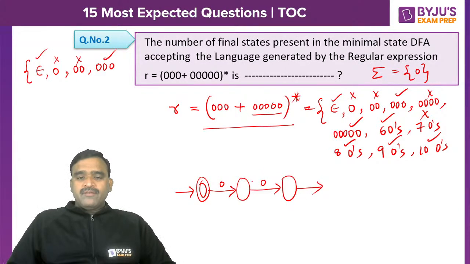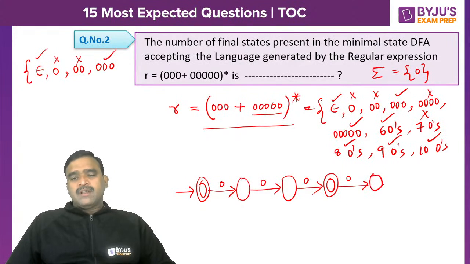Okay, if you give a self loop, then triple zero also will be rejected. That's why a different state is considered. Third zero should be accepted. For example, if the third zero is sent here, 4 is not accepted, 5 is not accepted. That's a problem. So then we have to go for the next: 1, 2, 3, 4 zeros. Shall we accept 4 zeros? No, we should not accept. It's a non-final. Okay, and 5 zeros we can accept.